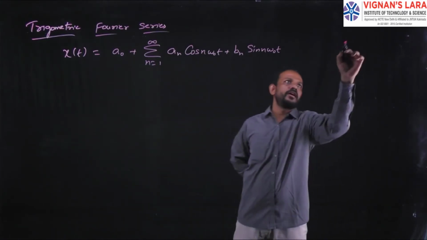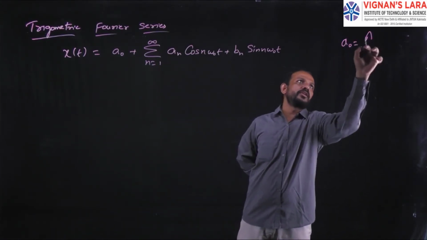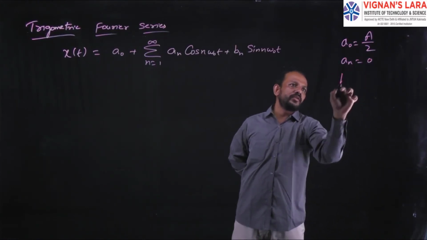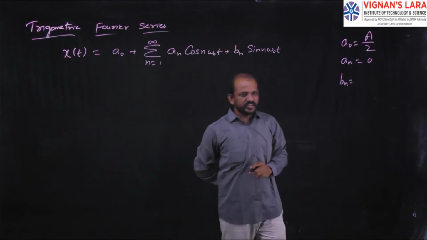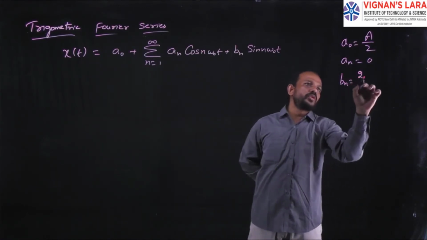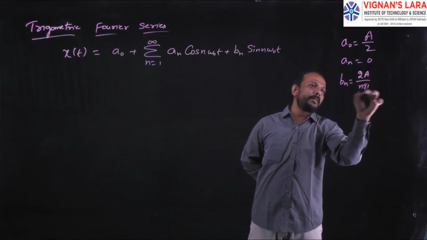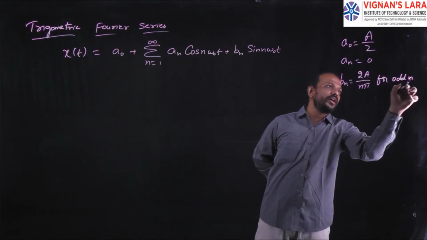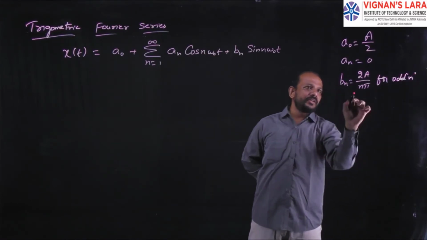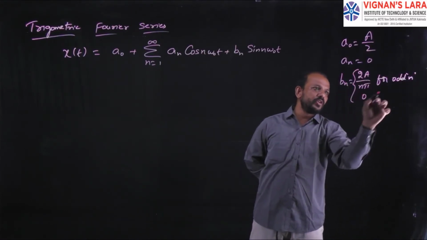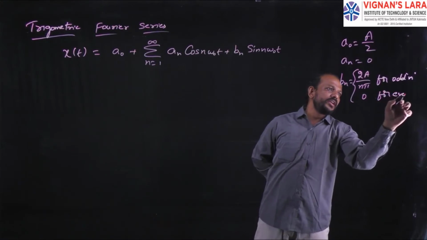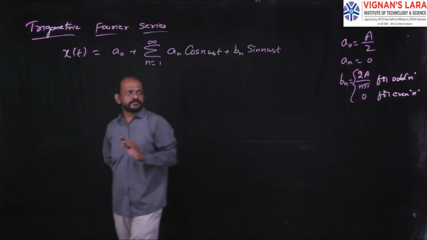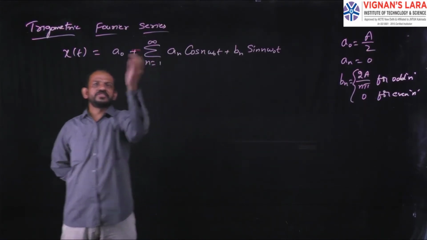The value of a0 is equal to capital A by 2, the value of an is 0, and the value of bn is equal to 2a by n pi for odd n, and 0 for even n. So substitute these three values in this equation.